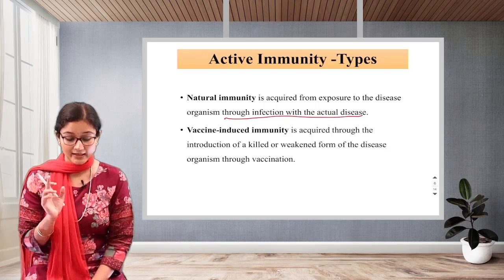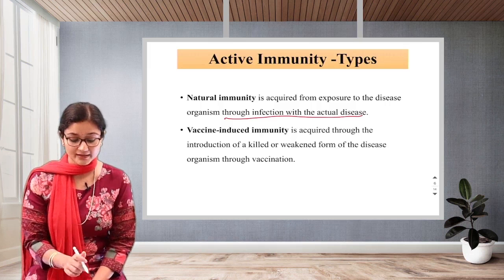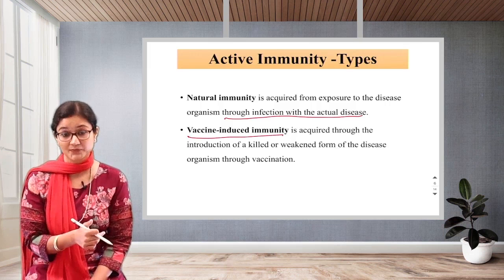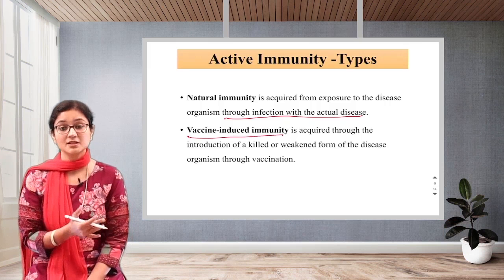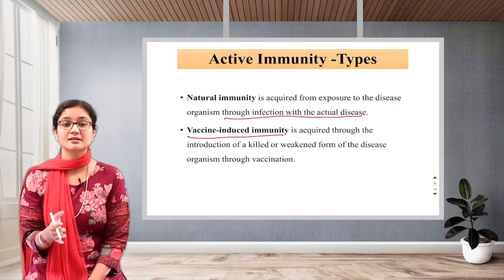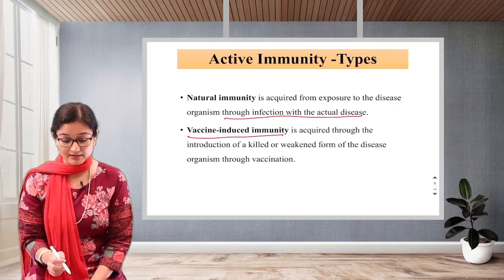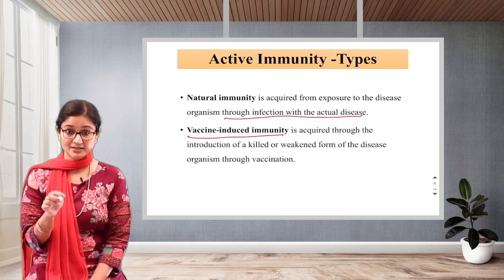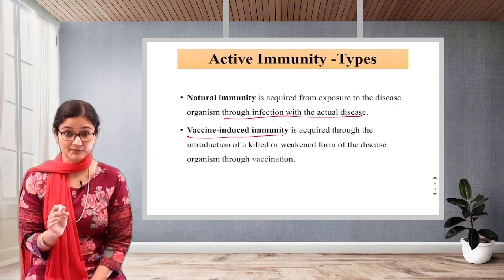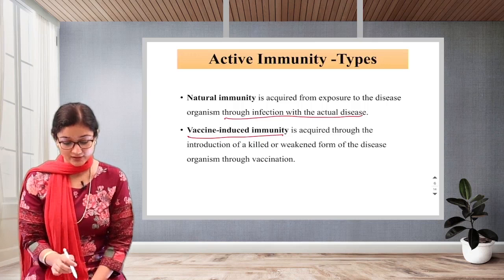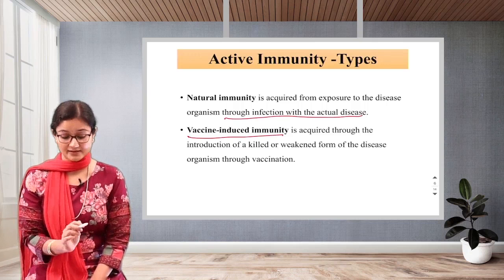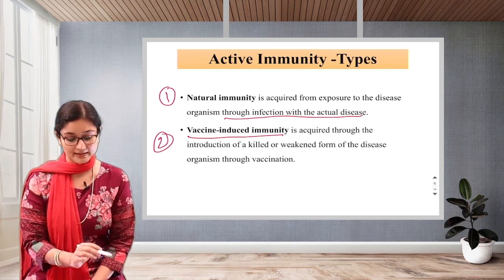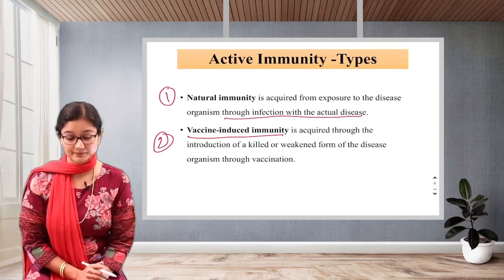Are you understanding? And the second is vaccine induced, means I am giving immunization. Okay, I am giving some vaccine to the person. Because of that, the person has developed immunity. It is acquired through the introduction of a killed or weakened form, as I said, live attenuated is nothing but weakened form of the disease organism, through vaccination. Okay, so these are the two types. First is natural. Second is vaccine induced.